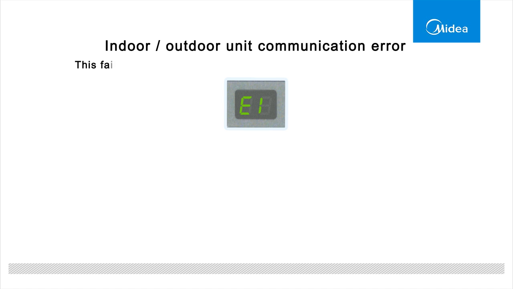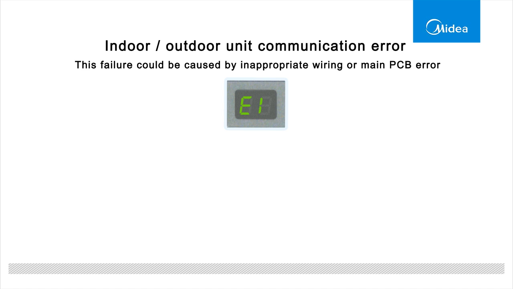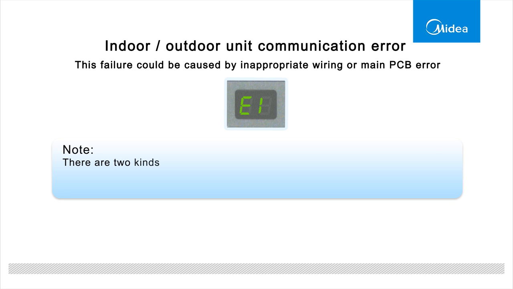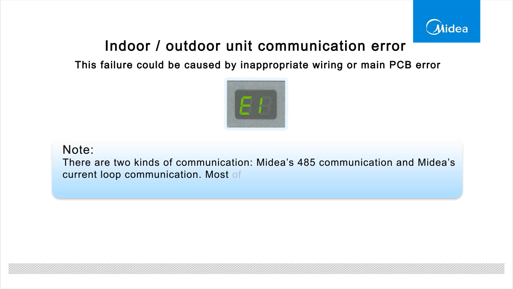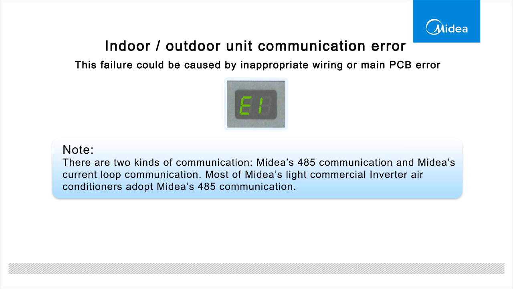When the indoor unit displays E1, that indicates indoor or outdoor unit's communication error. This failure could be caused by inappropriate wiring or main PCB error. Note: there are two kinds of communication: MIDIA's 485 communication and MIDIA's current loop communication. Most of MIDIA's light commercial inverter air conditioners adopt MIDIA's 485 communication.